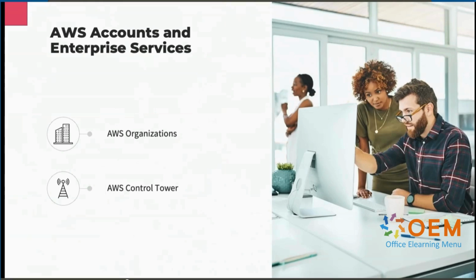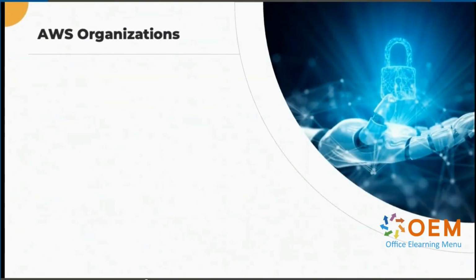Another service we haven't talked about yet that's crucial for managing large account structures is AWS Control Tower. As we will see in the coming slides, AWS Control Tower works with AWS Organizations to extend controlled management of multiple AWS accounts. So let's review what AWS Organizations has to offer.